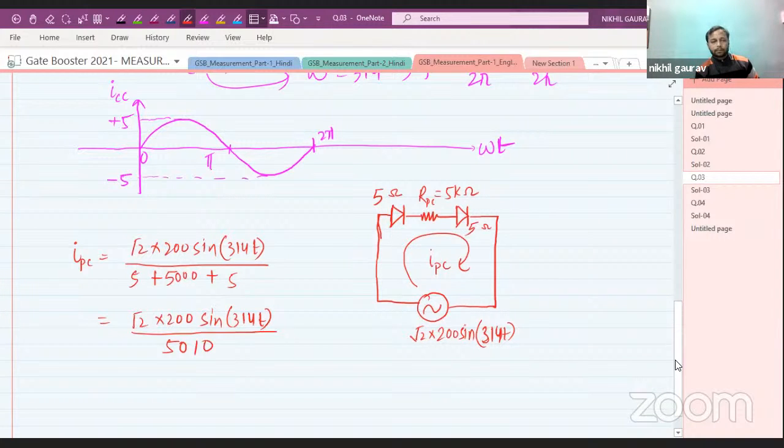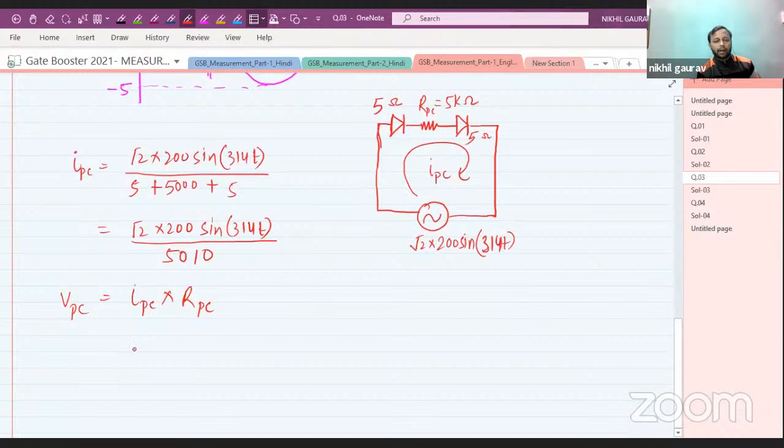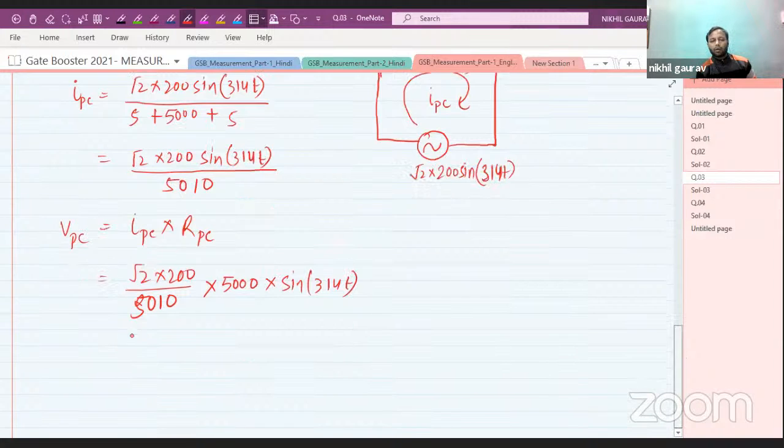So IPC. Now VPC, the voltage across the pressure coil, is IPC into RPC. The current expression is root 2 into 200 divided by 5010, into RPC, which is 5000, into sine 314t.